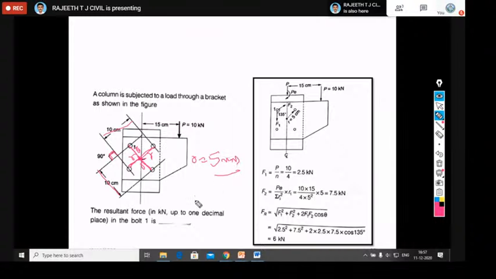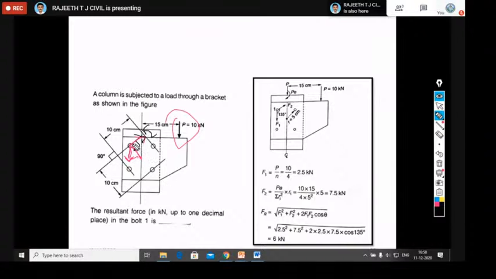In the last problem also, R was constant. Then what we need to do here is write F1 and F2. How to write F1, I have told clearly. If P is acting vertically downward, you should write F1 vertically downward here. F2 is the load due to the moment. How should we write F2? I told you in the last problem, you should write it perpendicular to the radial line. Perpendicular to this, you should write F2.